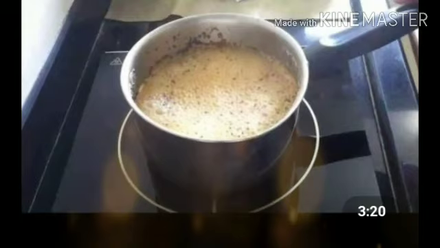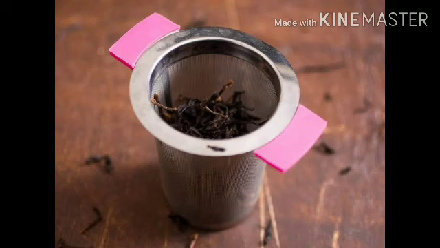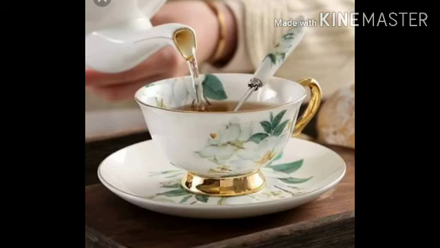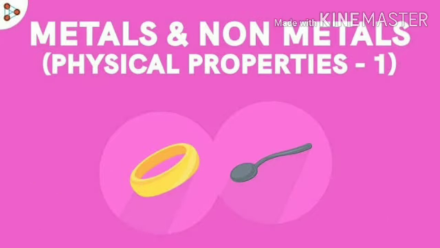Yes, our morning starts with a cup of tea or coffee prepared in a metal vessel and served in steel cups. Now many of us use fancy plastic or ceramic cups, but in villages they still use metal cups, right? So metals and non-metals have become an important part of human life, from transporting vehicles to vessels, ornaments, electrical substances, etc. So let's learn their physical properties one by one.